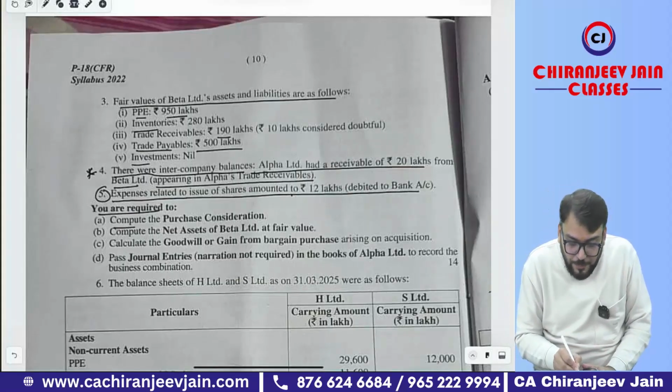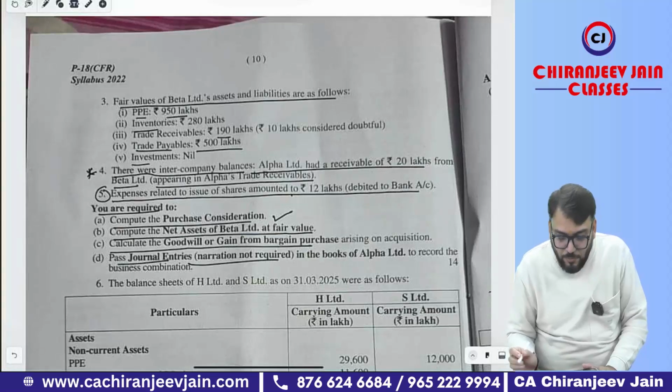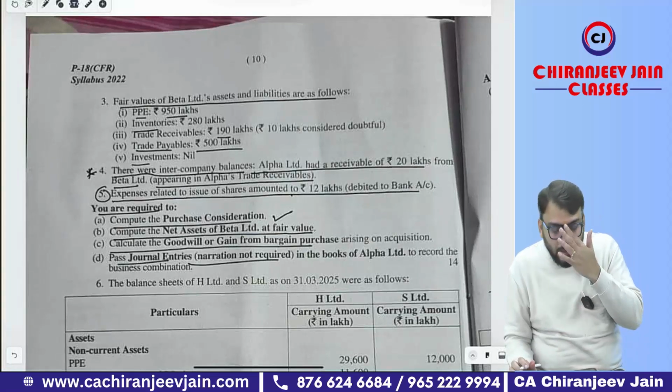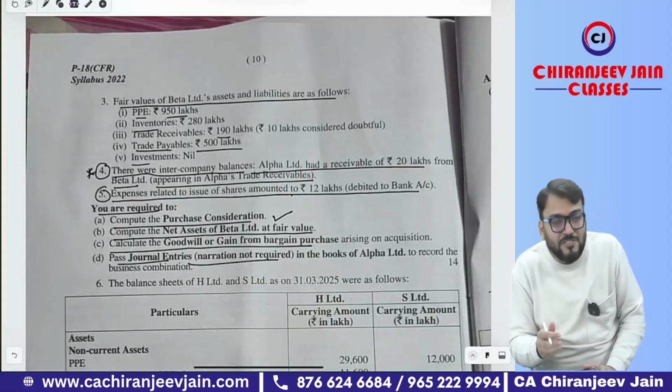You are required to compute the PC. Compute the net asset of Beta Limited at fair value. Calculate goodwill or gain on bargain purchase. Pass journal entry. Narration not required, which means they have not asked for the balance sheet. Now only this point will change your answer.